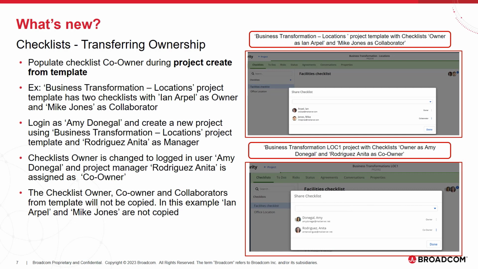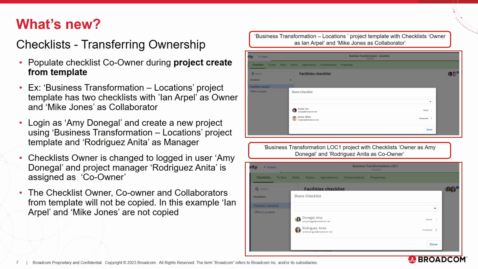Checklist transferring ownership continued. Let us understand how a checklist co-owner is added during project creation from a template. In the example, the business transformation locations project template has two checklists with Ian Erpel as owner and Mike Jones as collaborator. Log in as Amy Donegal and create a new project using the business transformation locations project template and Rodriguez Anita as manager.